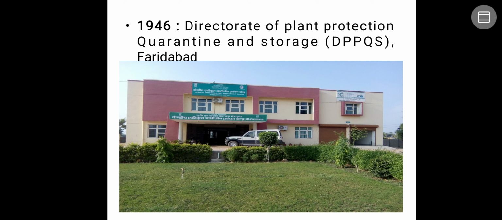Next, in the year 1946, the Directorate of Plant Protection, Quarantine and Storage, that is DPPQ and S, was established at Faridabad. It plays a major role in legal control and quarantine of insects, that is plant quarantine. With respect to pests, diseases, and even weeds, there are around 35 stations located all over India. If you want to import or export anything from our country, or import from another country, the work is handled by DPPQ and S.